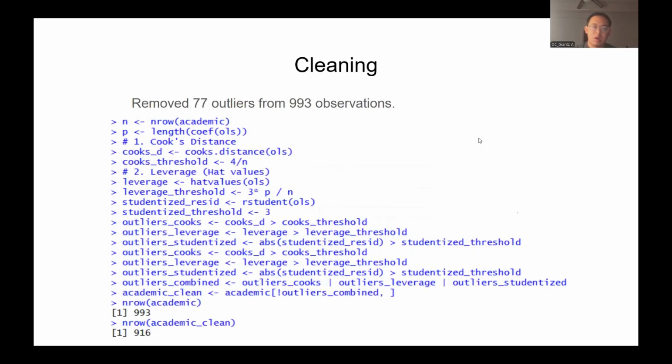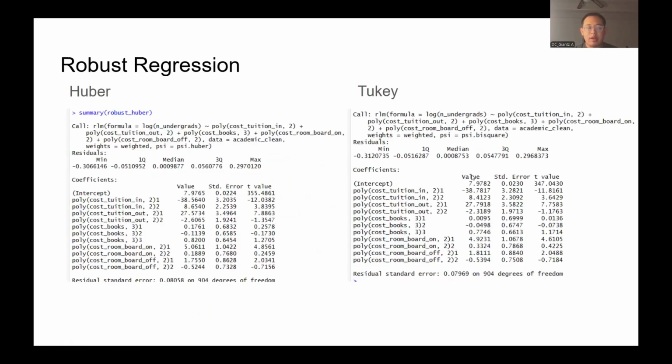Going forward, we clean the data, as you can see how many cases we cleaned from and what number of data remained after cleaning. Afterwards, we ran the robust regression. I did Huber and Tukey, and just to compare the results, we can see that about half of the variables and their components are statistically significant.